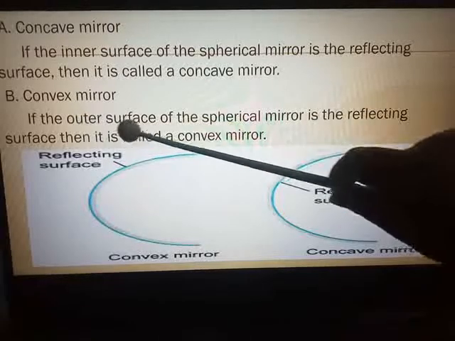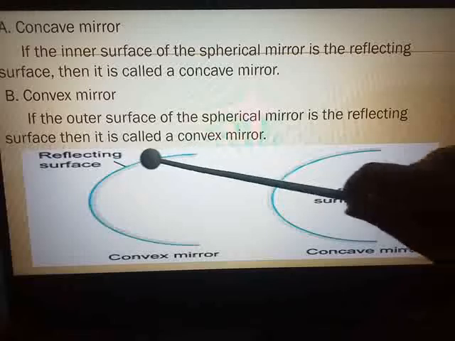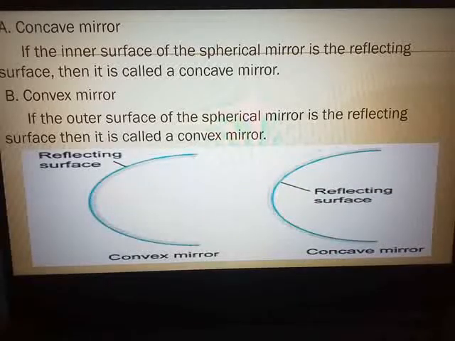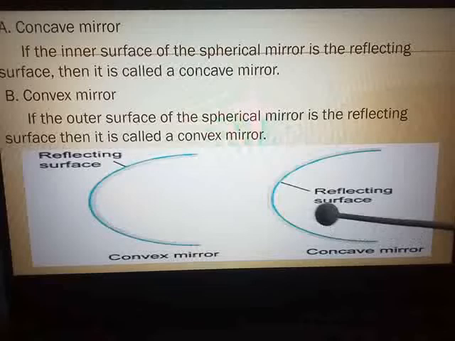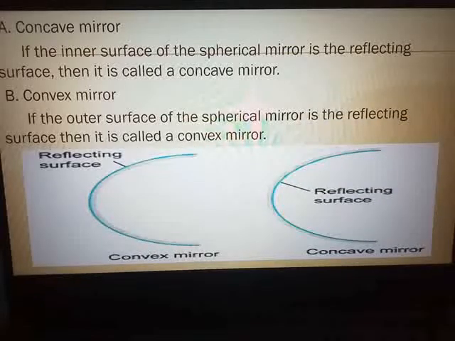Both are curved, but if the outer surface of the spherical mirror is reflecting, then it is called a convex mirror. So these are the two different types of spherical mirrors.